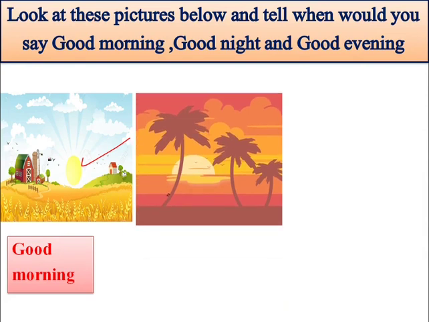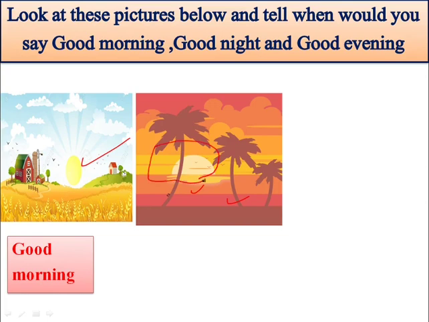Okay, now see the next image. Is this image of a night scene or an evening scene? Look at this image very carefully. Students, look at the sun.